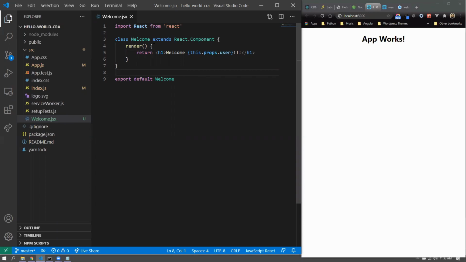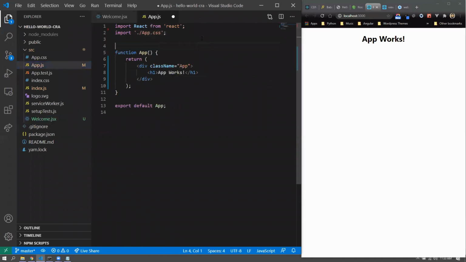All right, so here we have created a component, a class component, and it's the same thing that we created in our JavaScript file, and we are exporting it. So you can see that export would always be done. This is a separation of concerns. Every component has its own file, so always there'll be an export that will be done. All right, so now we go to the app.js. I would import the welcome component.